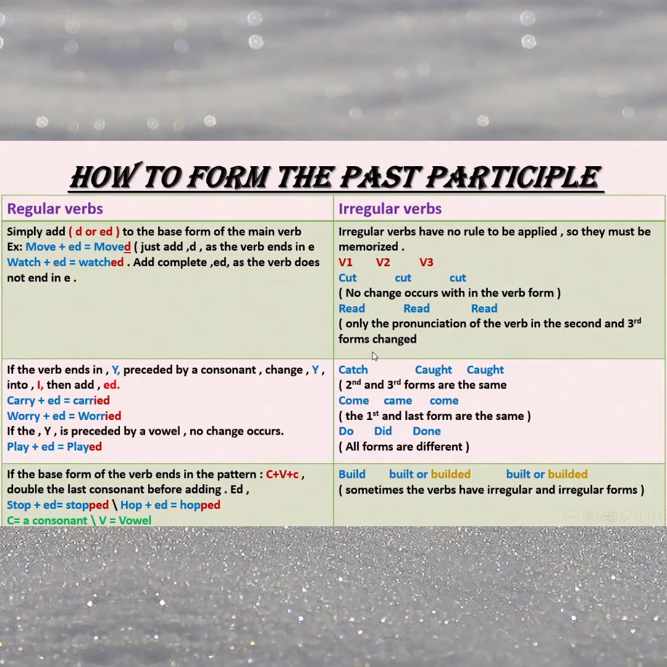And sometimes they change the second and the third form. So we have catch, caught, caught. Sometimes the first form matches the last one, and the one in between, the second one, differs, like come, came, come. And sometimes all the three are different, like do, did, done. And to make it easy, some of these verbs may be both regular and irregular, like build, built or builded, spell, spelt or spelled, and so on.